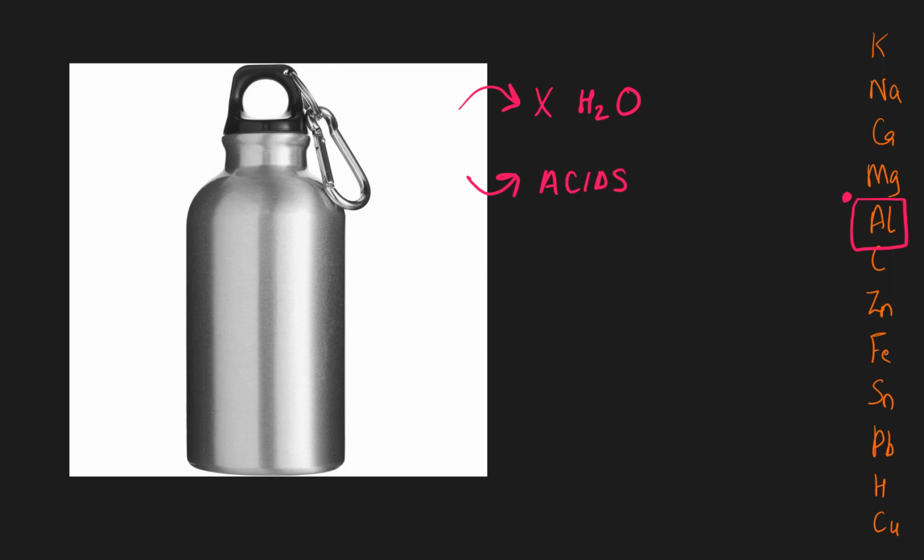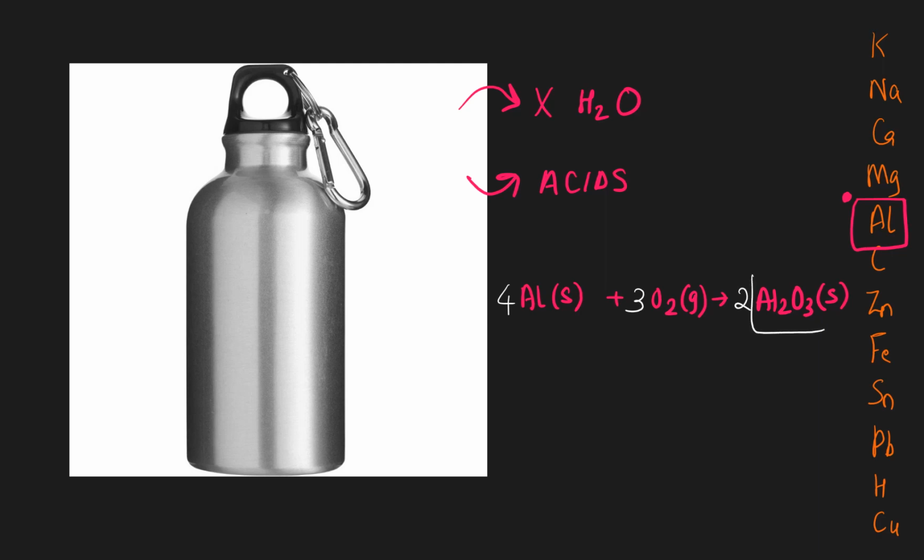The reason is that when the surface of a freshly made aluminium is left in the air, a thin layer of aluminium oxide is formed quickly over the surface of aluminium. So if I have to tell you the chemical equation, it would be: aluminium solid, when it is freshly cut, reacts with oxygen gas to form aluminium oxide, Al2O3, which is a solid. If I have to balance this, it will be 4Al plus 3O2 gives 2Al2O3.